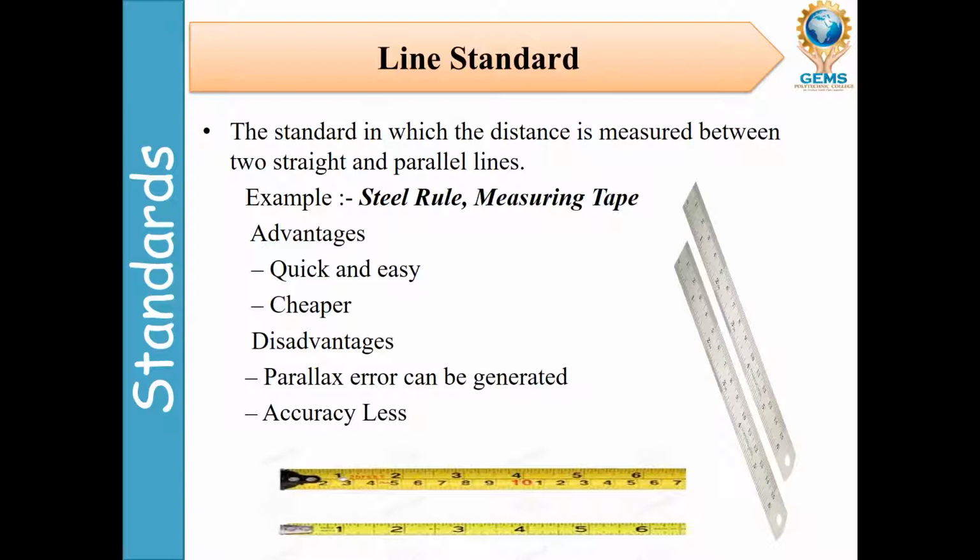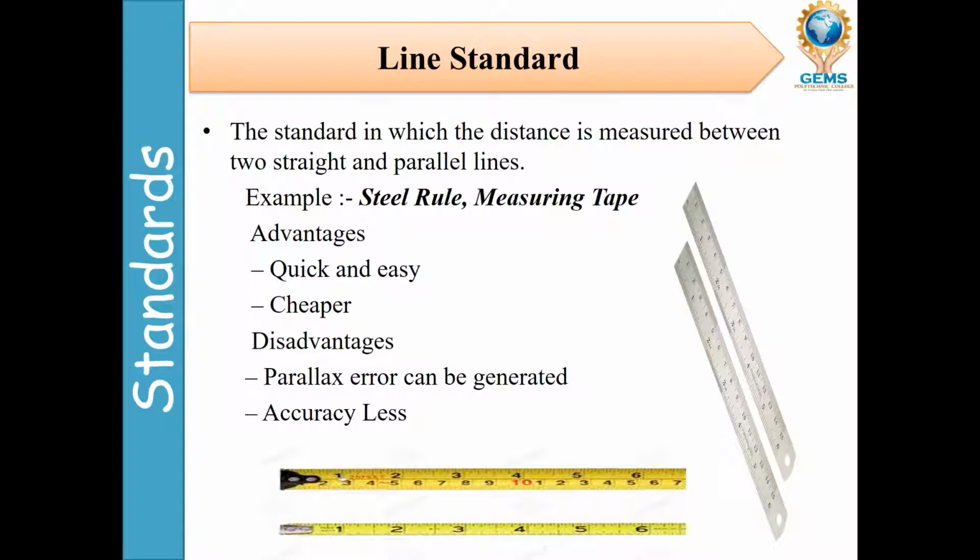So the advantages: a small advantage, it is quick and easy. With steel rules or a measuring tape there is no difficulty, whatever the length is, you can find it out easily. Cheaper. This is also not costly. Maybe a steel rule is 25 rupees, 50 rupees, 100 rupees, like that only, right? And then cheaper, right? Disadvantage: parallax error can be generated.